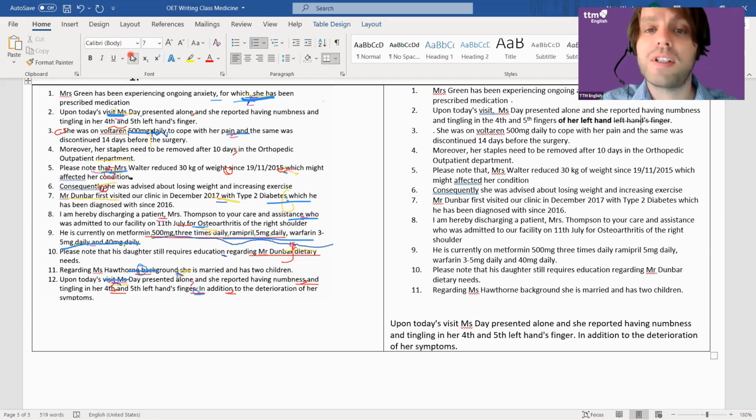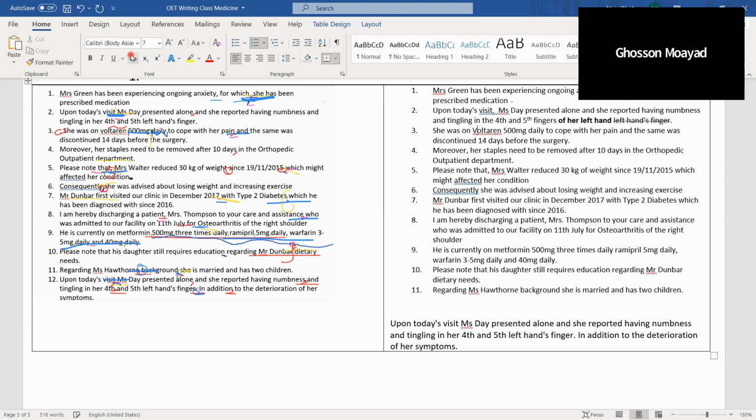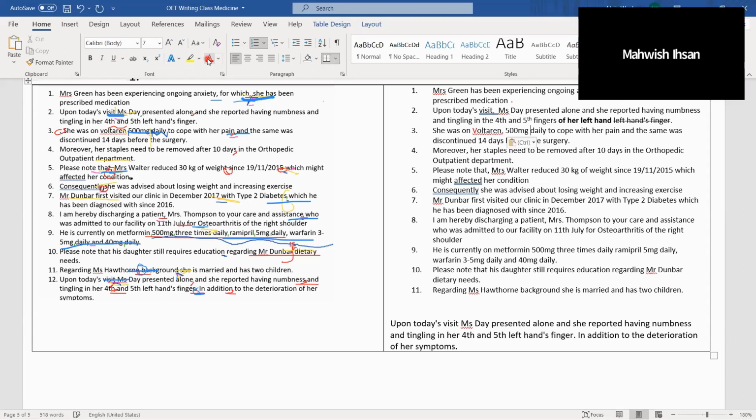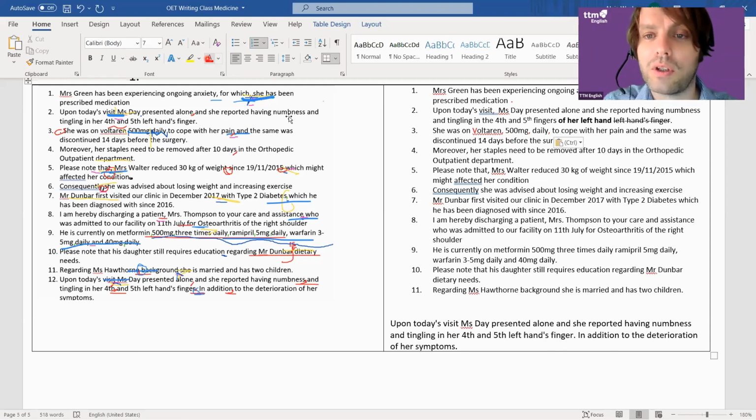Okay, next one. Obviously, we don't need a full stop here, but she was on Voltaren. Do I need capitals or not? Is it a brand name? Yes, it's a brand name. So do I need capitals? Yes. All right. And of course, what do I need here? Comma after Voltaren. Daily, 500 milligram, comma, daily, comma, to cope with the pain, and the same as discontinuity before the surgery. Okay. Moreover, we've got a comma here.